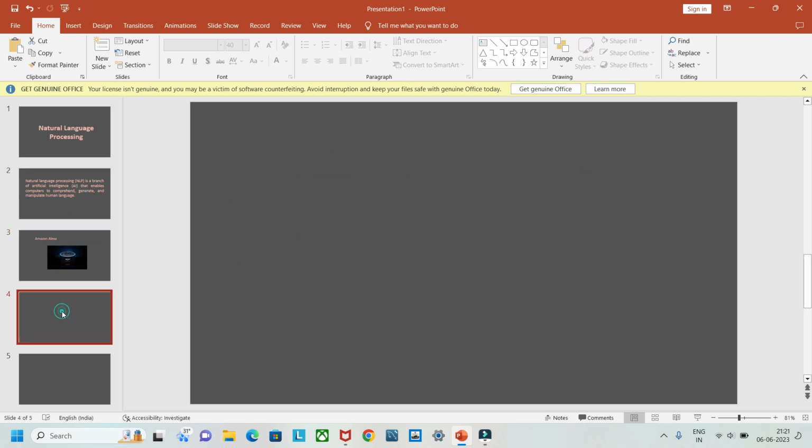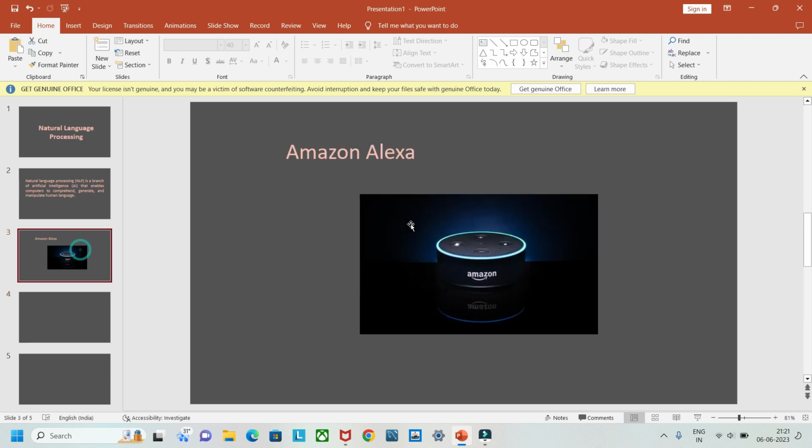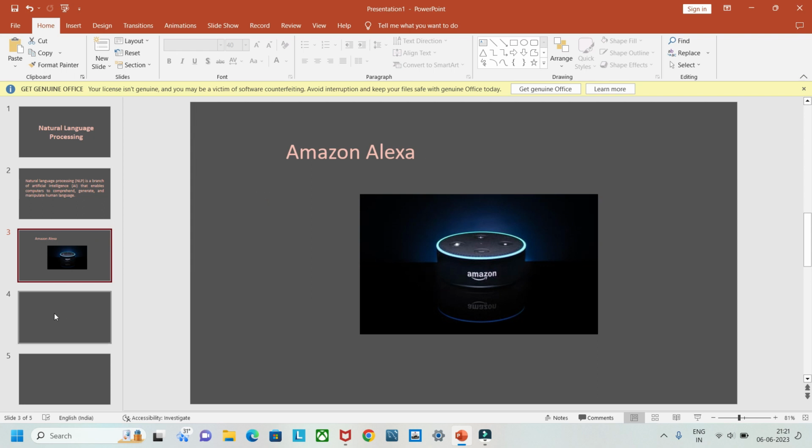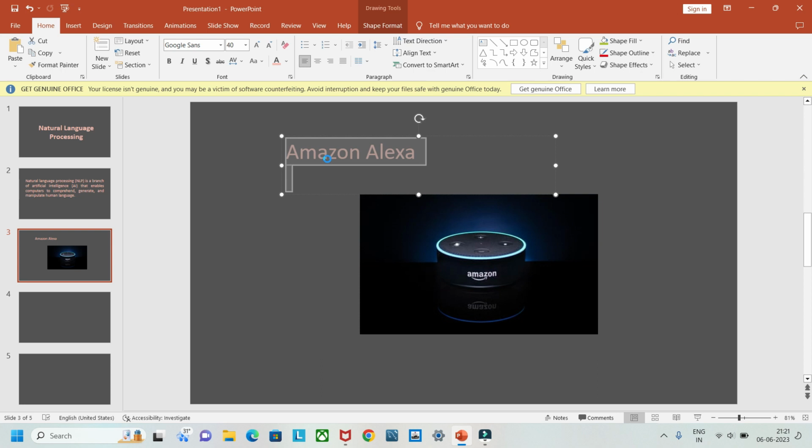The next thing we will do is understand the two types of chatbots. So what are the two types of chatbots here? Basically there are two types of chatbots.